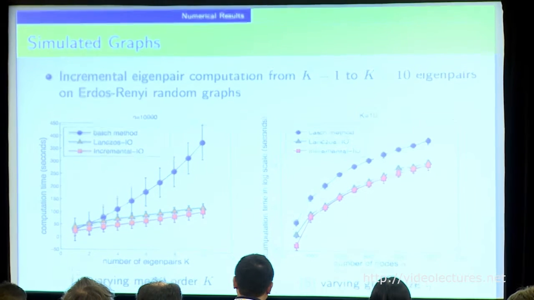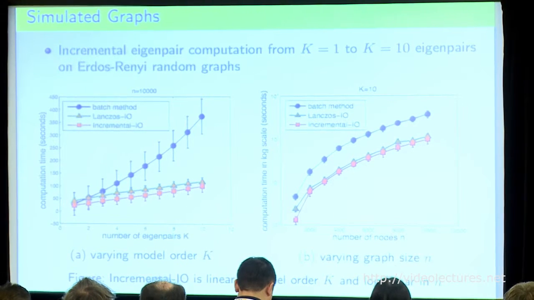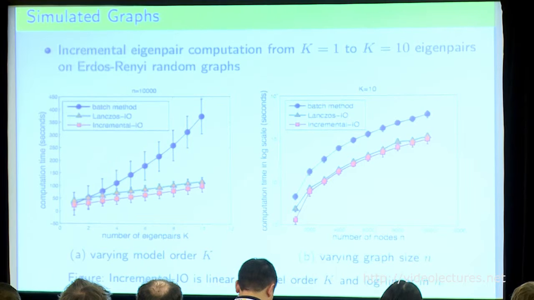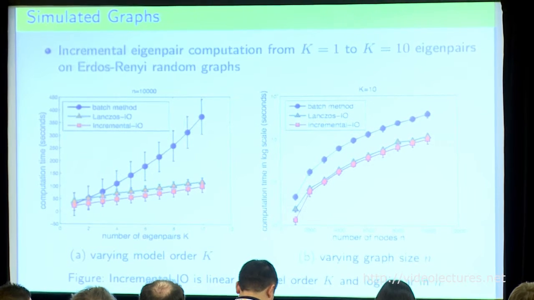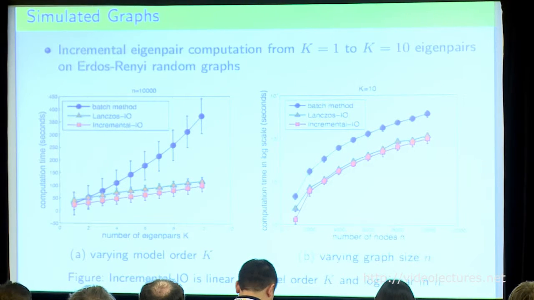So let's show some numerical results. We generate a synthetic graph from those Erdős–Rényi graphs, and then we try to compute the smallest eigenvectors of the graph Laplacian matrices from k equals 1 to k equals 10 eigenpairs. And there are 3 curves in this plot. The blue one is the batch method, which is regardless of the previously computed eigenvectors. It just does a batch eigenvector decomposition from scratch for each increment in the eigenpair.